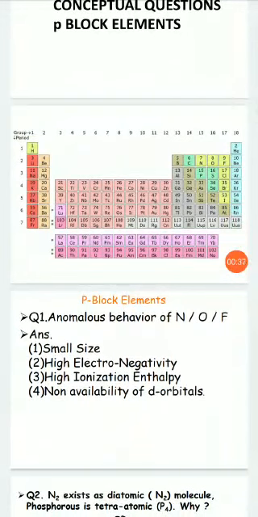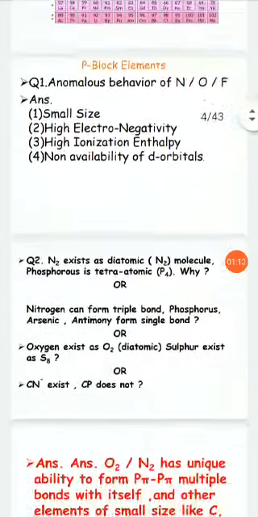Nitrogen, oxygen and fluorine show anomalous behavior. Why? See from the periodic table given at the top. The first member of the 15th group is nitrogen, of the 16th group is oxygen, and of the 17th group is fluorine. Why do they show anomalous behavior? The answer is due to small size, high electronegativity, high ionization enthalpy, and non-availability of d orbitals.